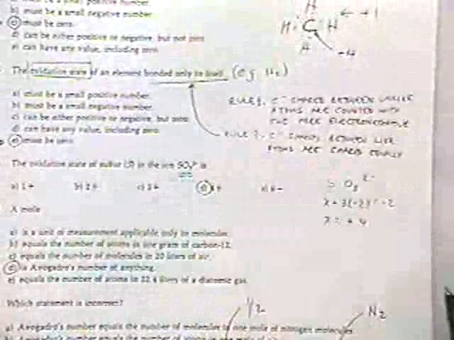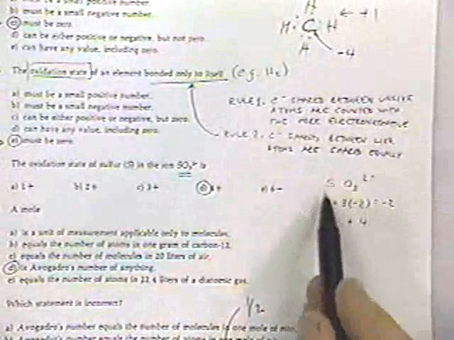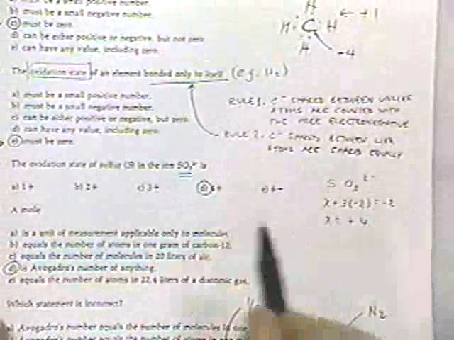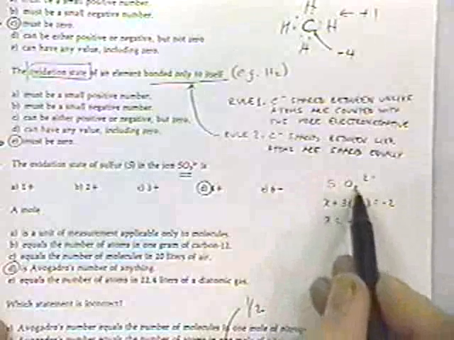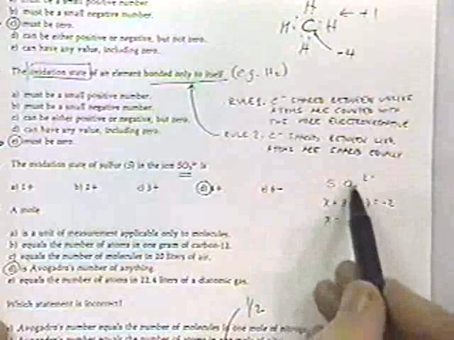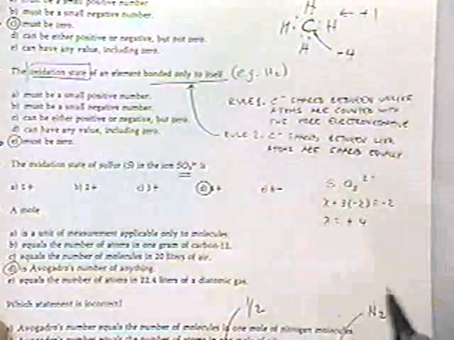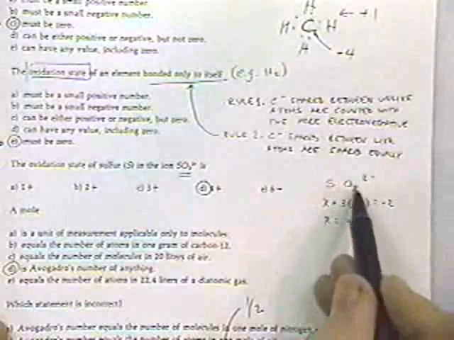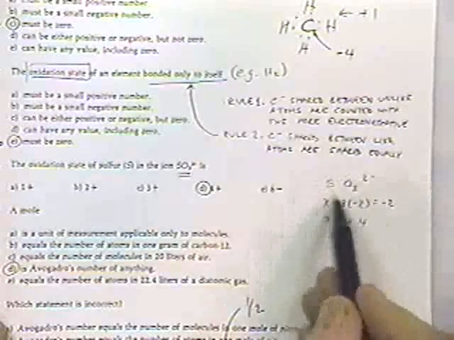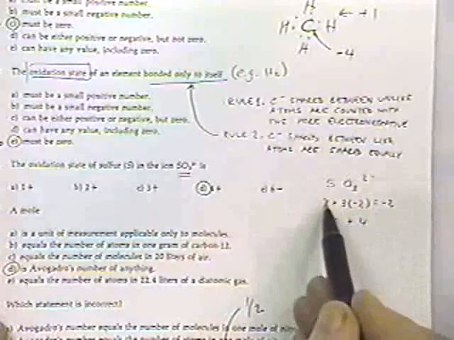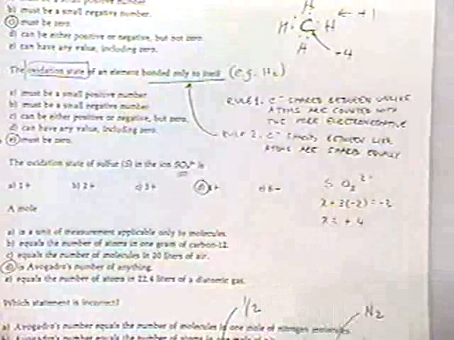Let's take a look at another example. Here we have the sulfite ion, which is SO3, and it's got a -2 charge. So this is an example of a radical. And so the question is, what is the oxidation state of the sulfur? Well, oxygen always has a -2 oxidation state. It grabs 2 extra electrons to get 8 in its outer orbital, so you always know that you can put -2 for the oxygen. And of course, there's 3 of those, and the sum total of this has to be equal to -2, so our unknown x, that is, the oxidation state of sulfur, +4 solves that equation.